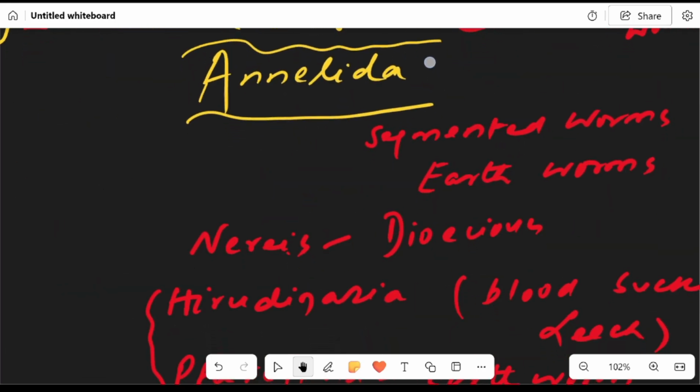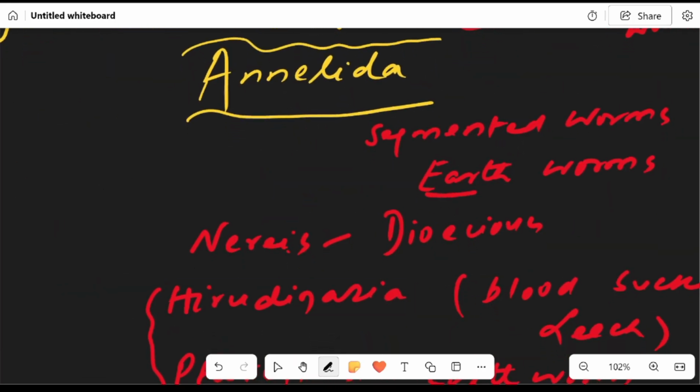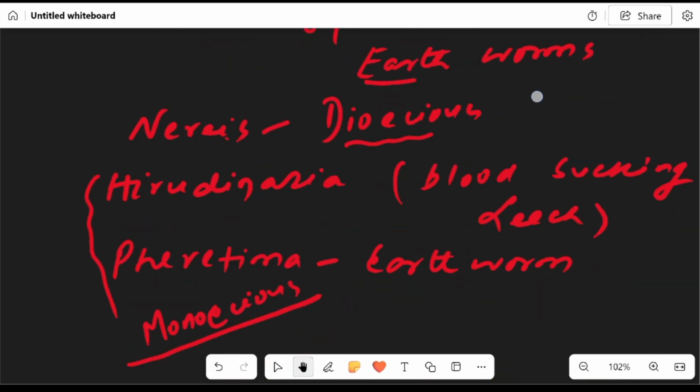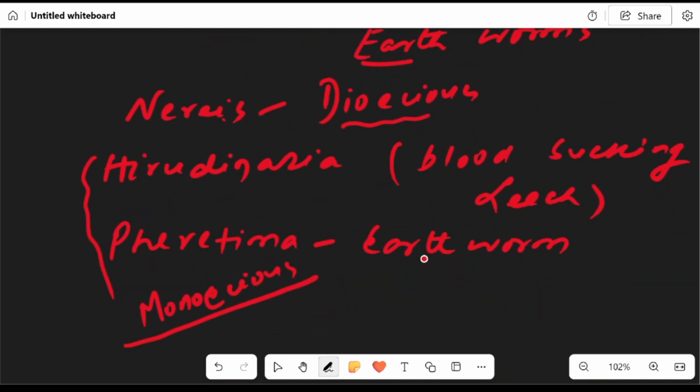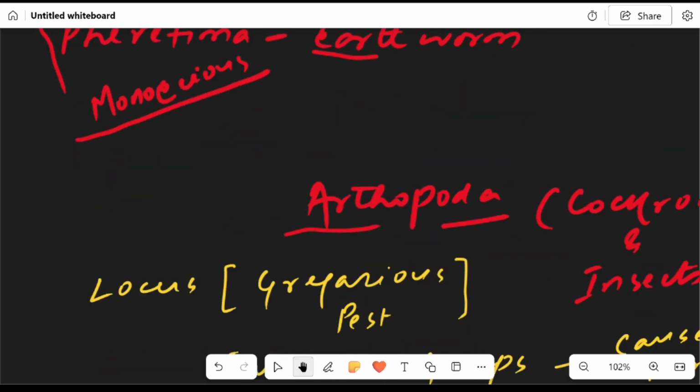After that, it's the turn of Annelida, the segmented worms or earthworms. We have Nereis, which is dioecious; Hirudinaria, the blood-sucking leech; and Pheretima, the earthworm. Hirudinaria and Pheretima are monoecious, while Nereis is dioecious.